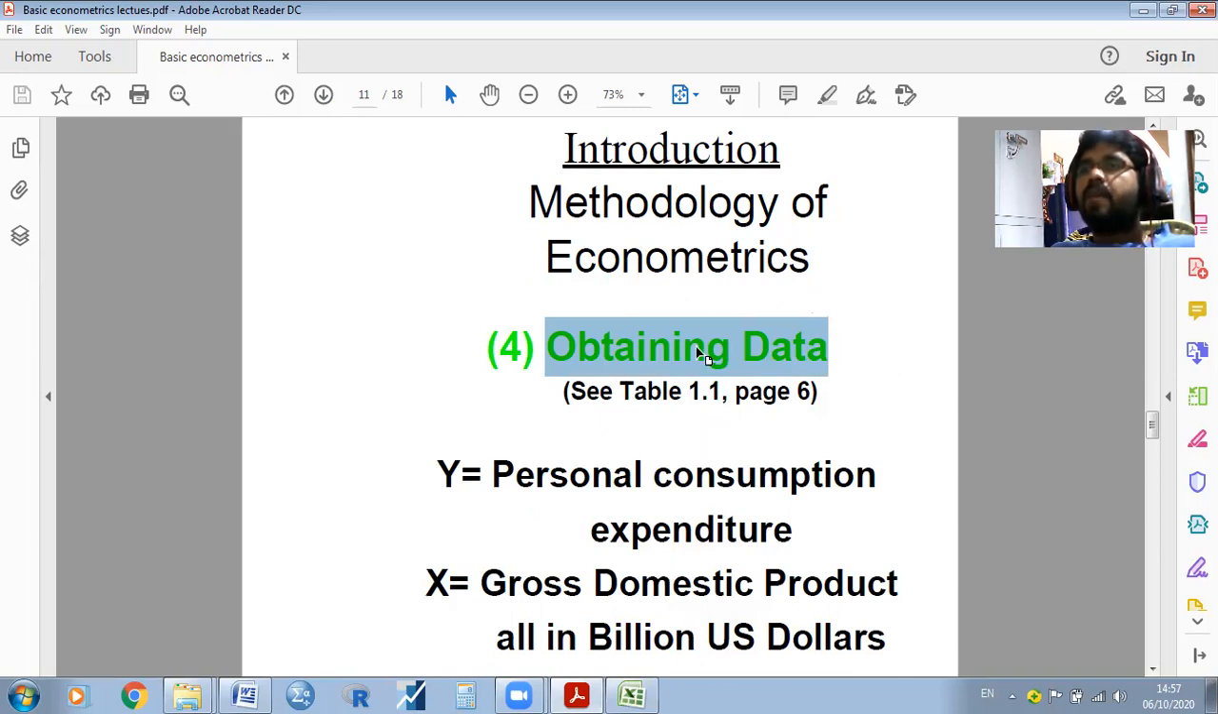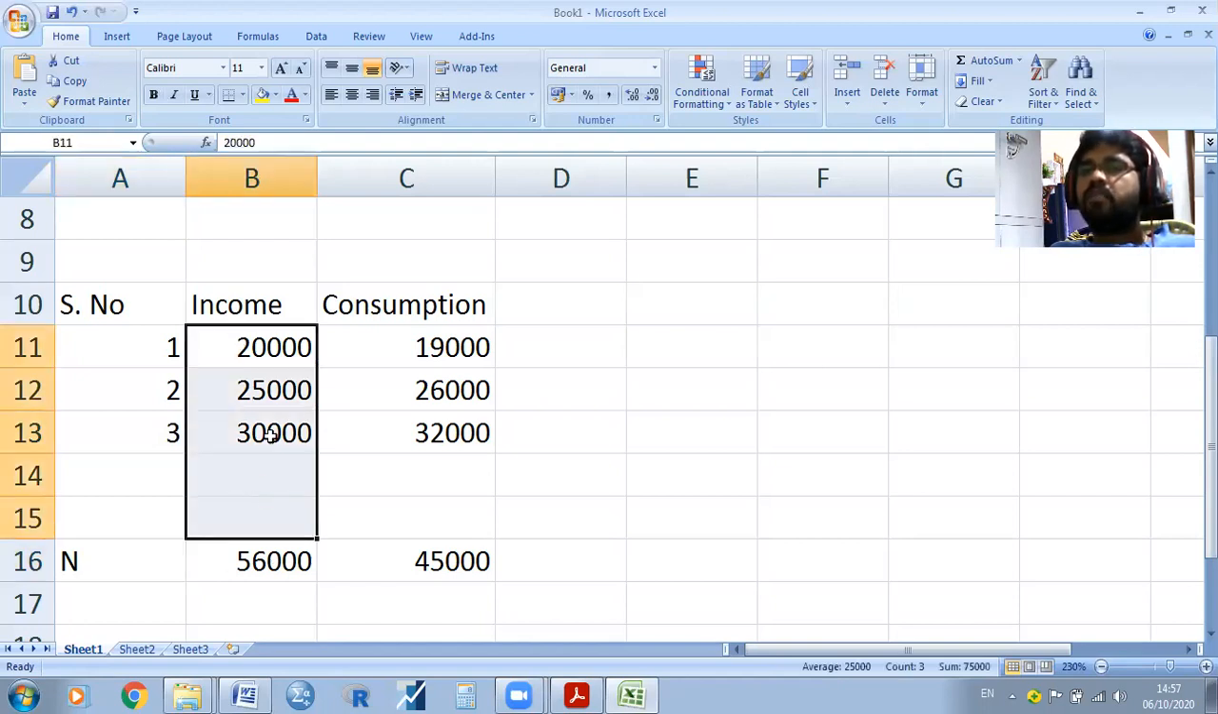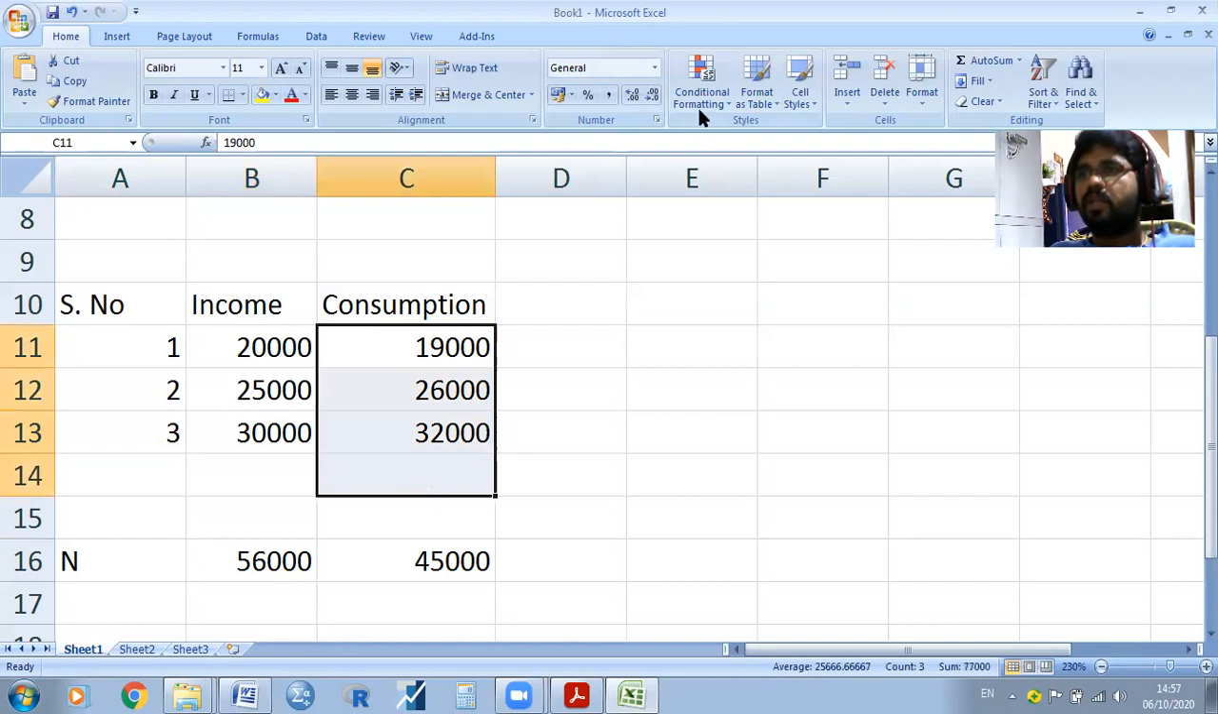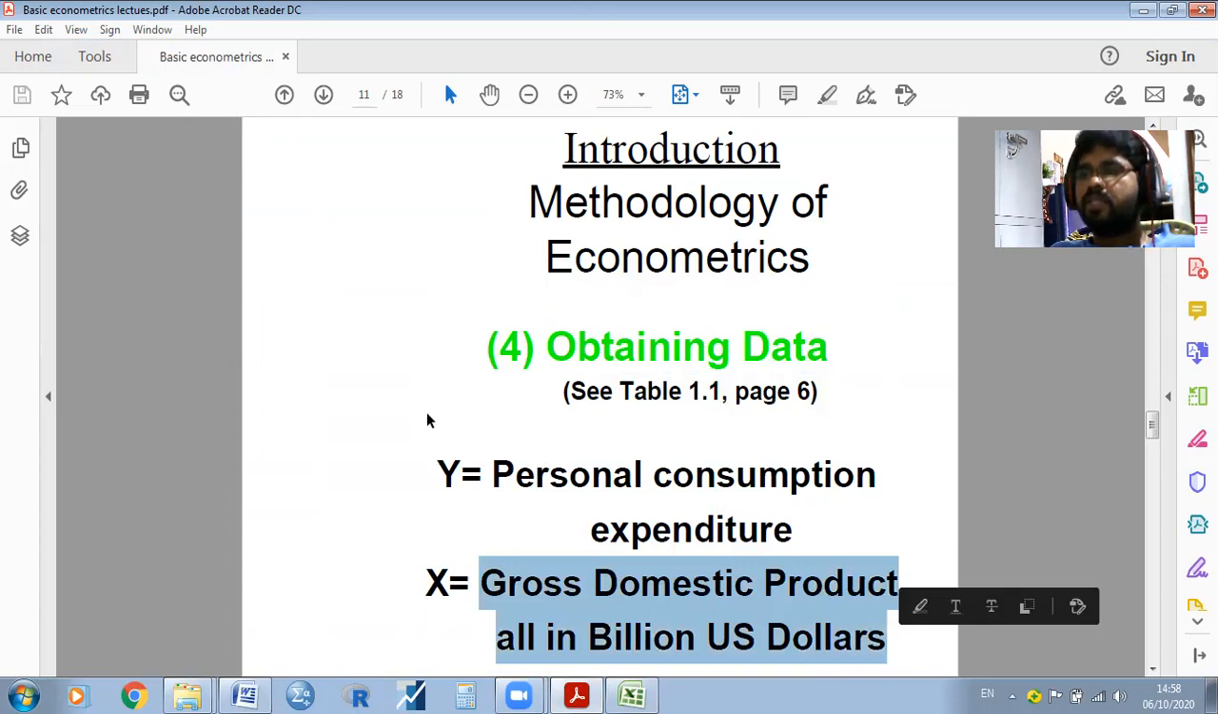Okay. So to obtain data, how can we take the data? It may be primary data or secondary data. For example, if you want to collect primary data, you may take income and consumption from different households, serial number 1, 2, 3, 4, up to n observations. So you will collect their income and their consumption. Here, generally Y is personal consumption expenditure, and X is gross domestic product in billion dollars. So you may collect information on consumption as well as income.